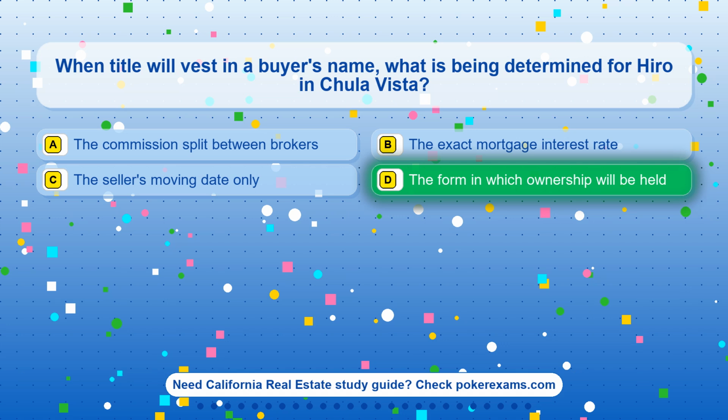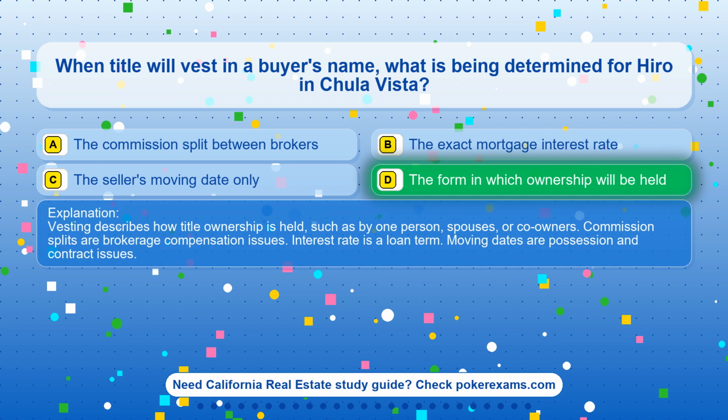The correct answer is option D. The form in which ownership will be held. Vesting describes how title ownership is held, such as by one person, spouses, or co-owners. Commission splits are brokerage compensation issues. Interest rate is a loan term. Moving dates are possession and contract issues.